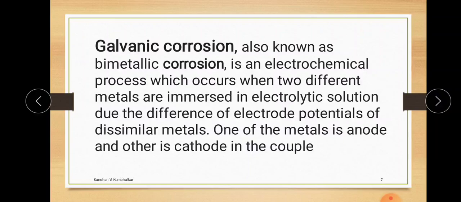Now, what is galvanic corrosion? Suppose we immerse two metals in an electrolyte solution, and due to the difference of electrode potential of these two dissimilar metals, one metal acts as an anode and another metal acts as a cathode in this couple. Which metal acts as an anode and which acts as a cathode depends upon the electrochemical series.